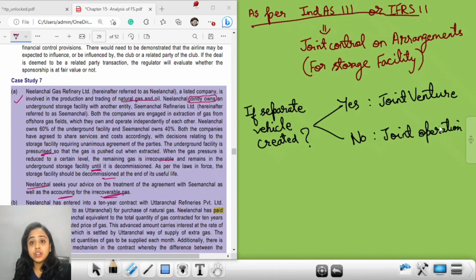Okay, so here in the given case, they are not creating any separate vehicle, and therefore here it is joint operation.